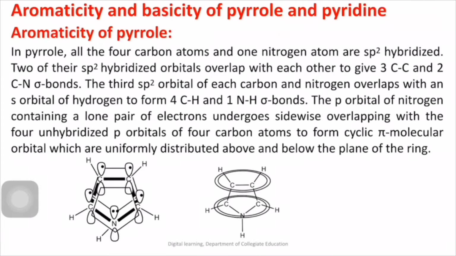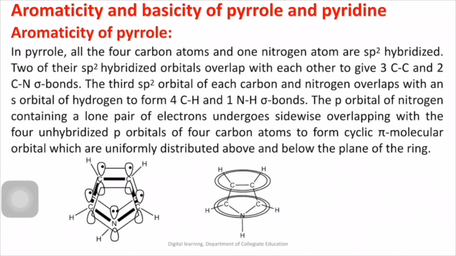Out of the 3 hybrid orbitals, 2 of them overlap with each other to form totally 3 C-C sigma bonds and 2 C-N sigma bonds. The third hybridized orbital of each atom overlaps with the s orbital of hydrogen to form 4 C-H and 1 N-H sigma bonds. Okay. The fourth unhybridized orbital overlaps sideways to form a cyclic pi molecular orbital, and it is uniformly distributed above and below the plane of the ring. You can see the picture here. Thus, pyrrole is a cyclic and planar molecule.